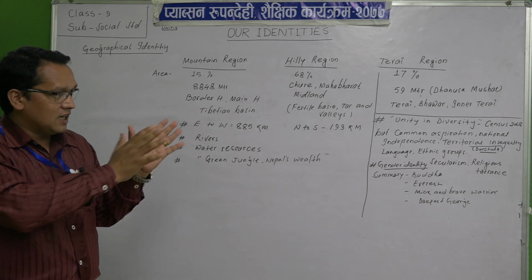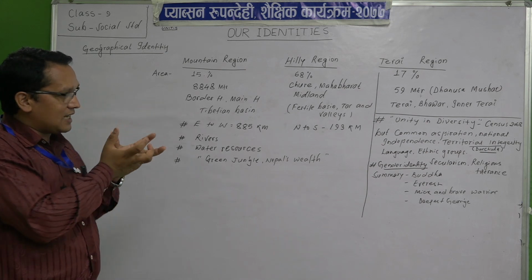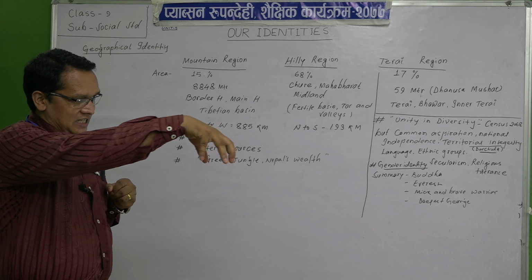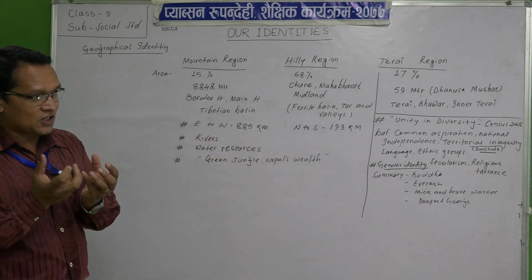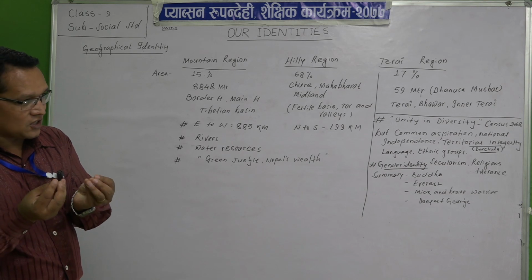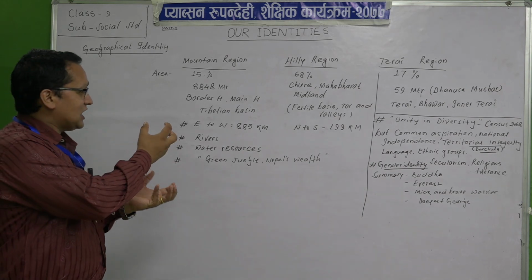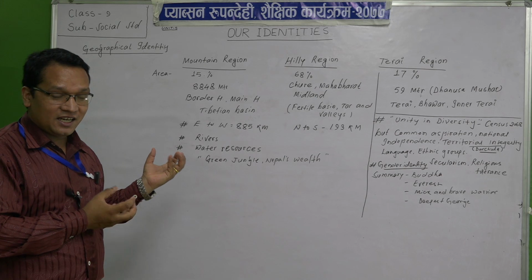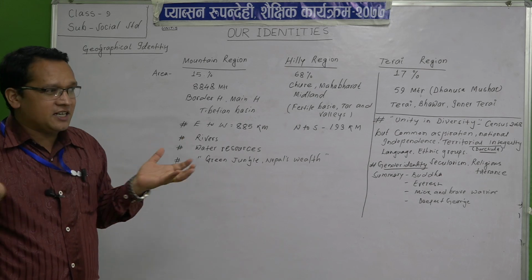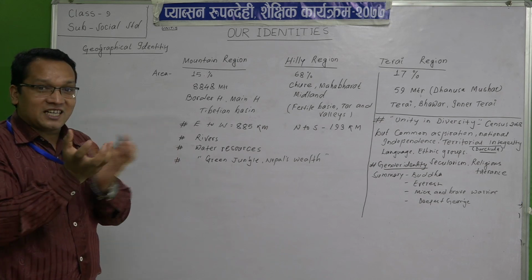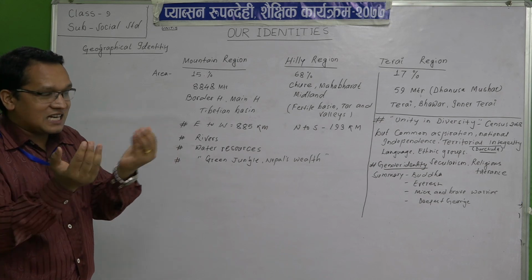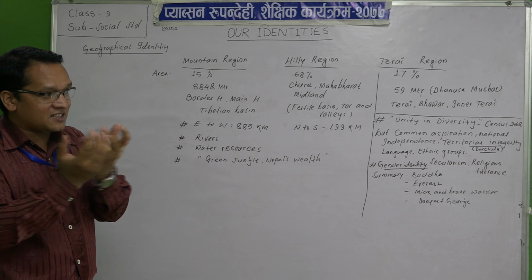See the relation first. Rivers are coming, collecting the fertilizer and giving it to the Tarai region. The Tarai region produces crops, and that production is given to the hilly region and mountain region. Himal Pahad Tarai, koi chaina parai. Why? Because geographically also we are connected, we are exchanging our goods, like a water system.